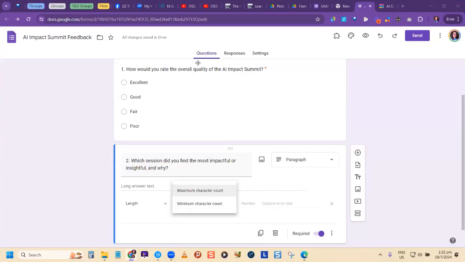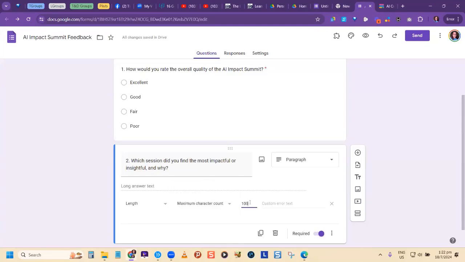So yes, it allows you to restrict the kind of responses you get, because for those who have used forms, have you gotten some responses like, what? I didn't want that, or I didn't want that kind of number. I wanted this. So you can force the person entering the data to put in certain things. And if you don't want the person to write too long, who has seen some feedback that's like, oh my gosh, it's long. So depending on the kind of answers that you want, you can restrict how much somebody can type. Now, suppose here I put maximum character and I can choose the number.